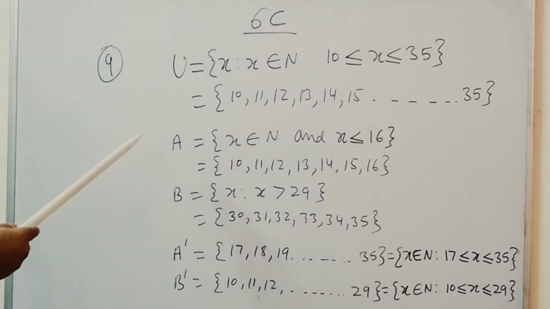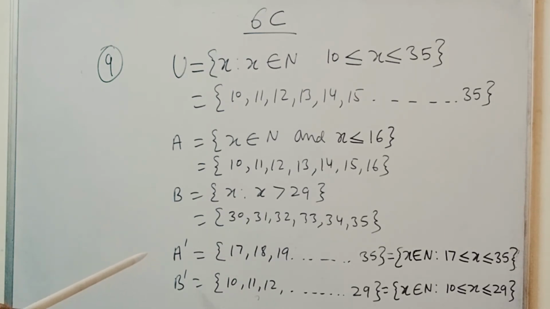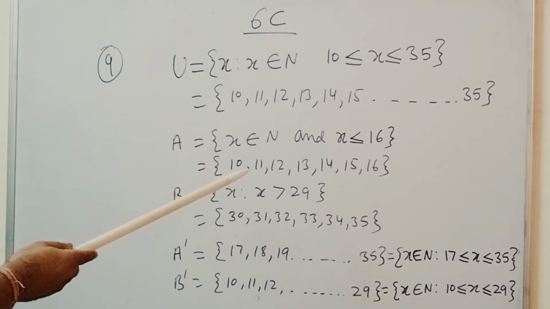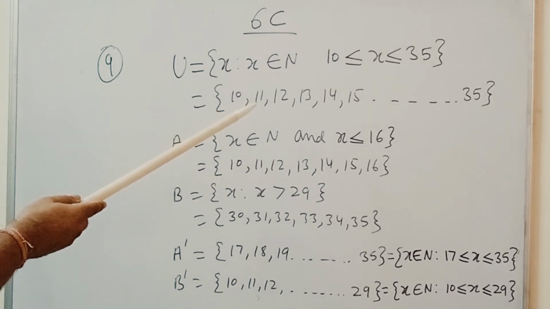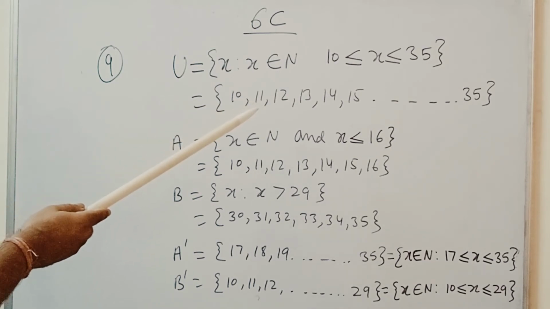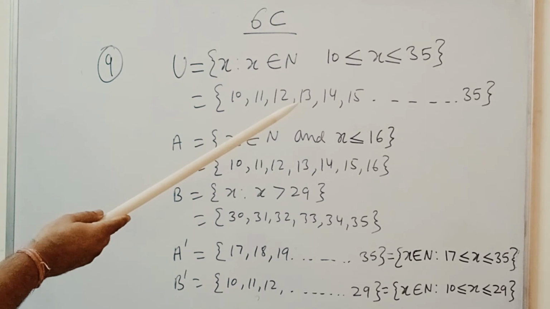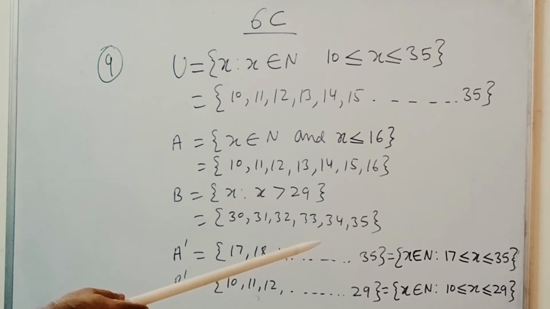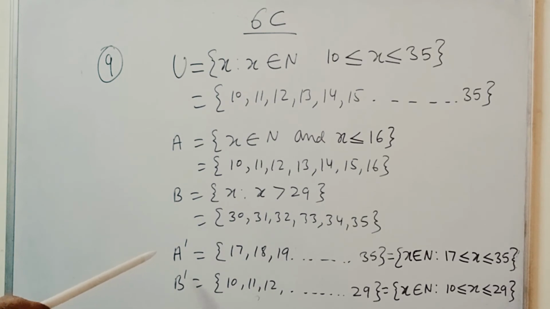We have to find the complement of A and the complement of B. Here the complement of A will be the elements that are present in the universal set but not in set A. So leave these up to 16 from the universal set, and after 16 all the elements will be elements of the complement of A. That will be 17, 18, 19 and up to 35, written as x belongs to natural numbers and x is greater than or equal to 17 and lesser than or equal to 35. In that manner you can write the complement of A.